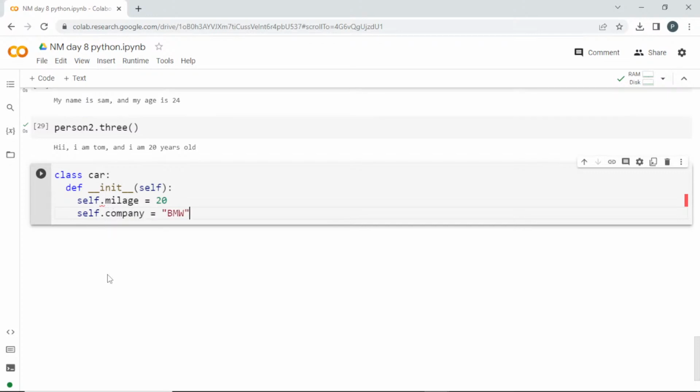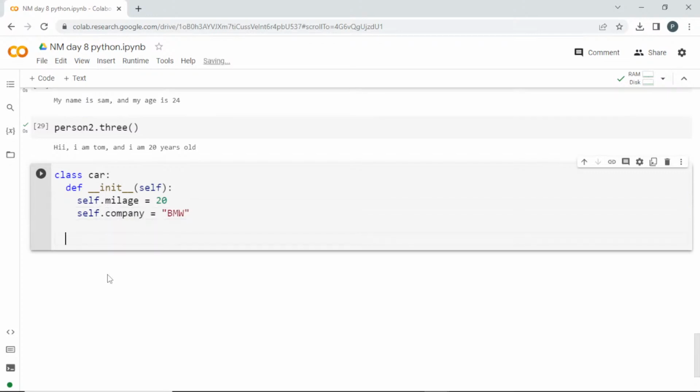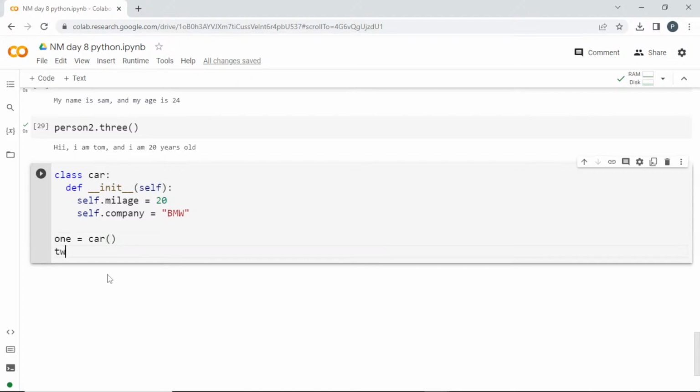These two things I have created. So I'll come out, this is a class. I'll create an object, 1 equal to Car, 2 is equal to Car. These are two different objects.